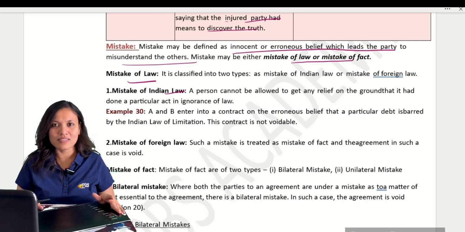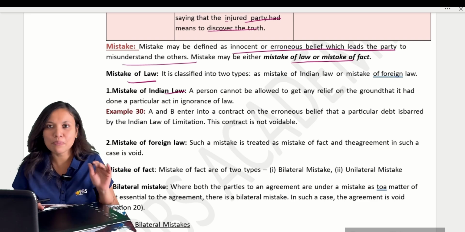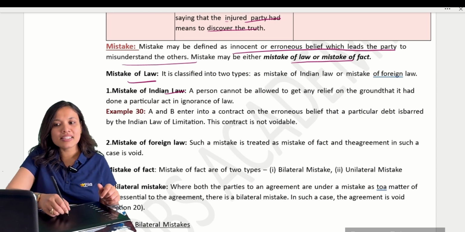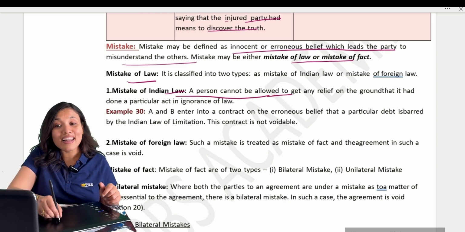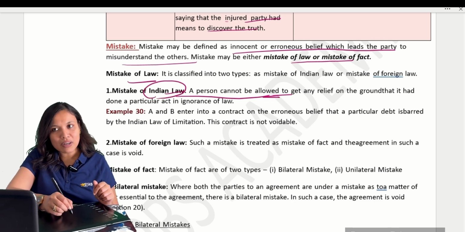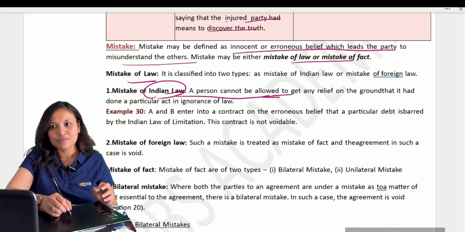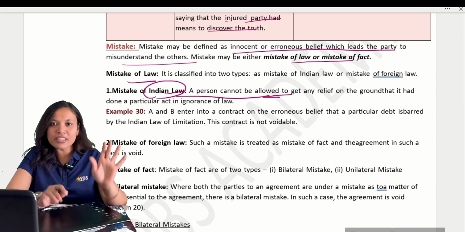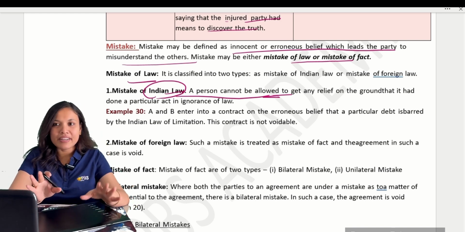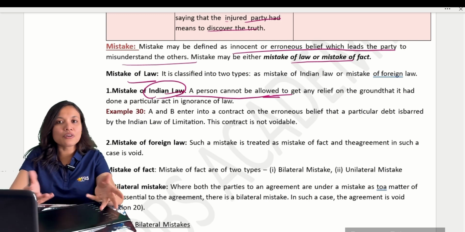We don't know about this law. If you tell that, then you are not excused. You have to pay the penalty. Because according to the Contract Act, what does it say? You are not allowed to make a mistake in the Indian law. If you commit that mistake also, you are not ignored. You have to pay the penalty. Are you clear? Even though you did not know your mistake, you have to pay it. You will not be excused because you didn't know the law.